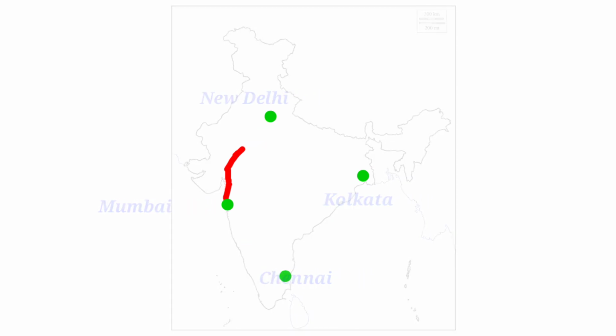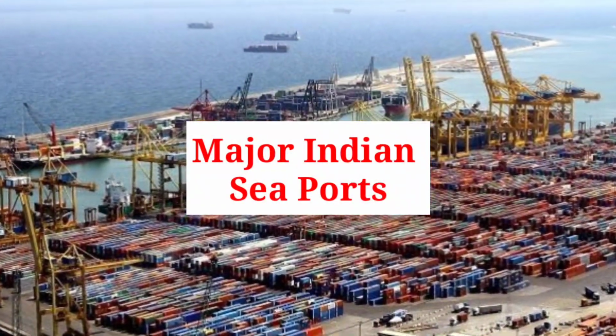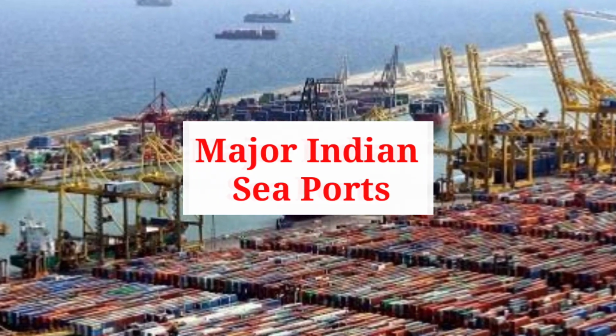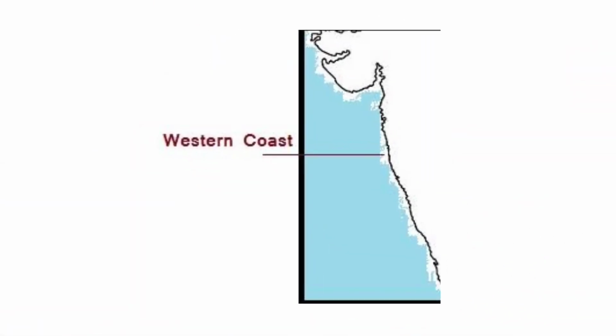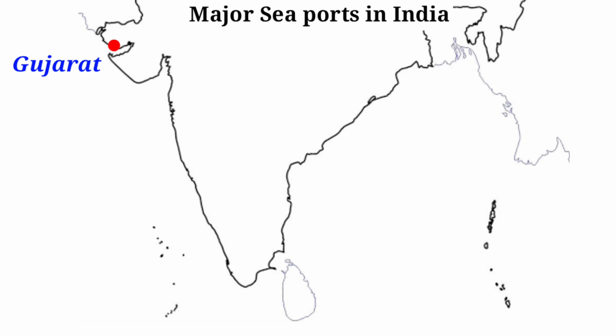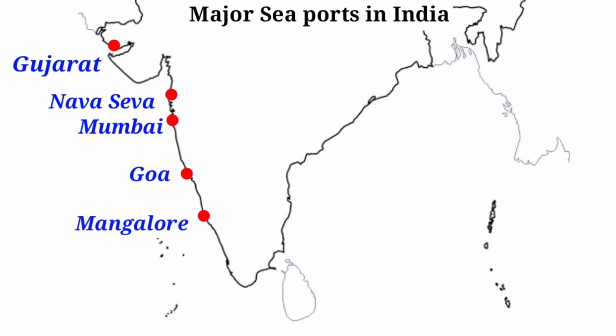Now we are going to mark major seaports in India. First we are going to mark western side, Gujarat. Slowly come down here, Navaseva. 1 inch down, Mumbai. Then here Goa, Mangalore.